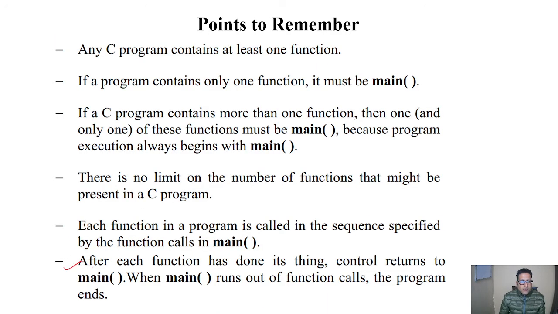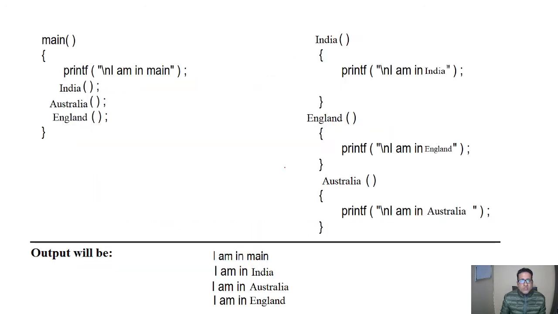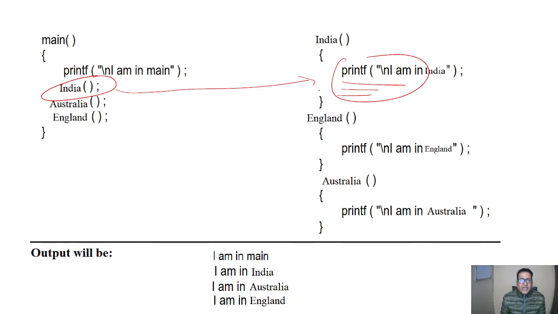The next point is, after each function has done its work, control returns to the main function. When main runs out of function calls, the program ends. Once the purpose of this function is fulfilled, meaning its statements, which may be more than one, have been covered, it will come back to the main function.